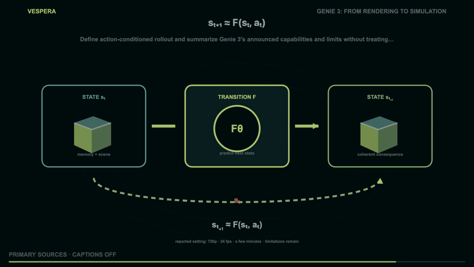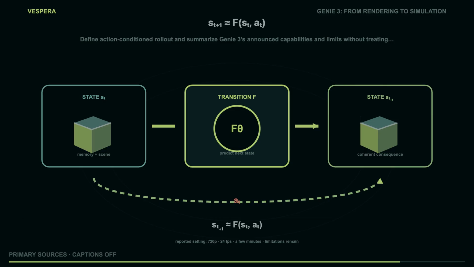Turn the camera away from a landmark and back. Apply an action that should alter one object while leaving another alone. Trigger an event and see whether the environment remains coherent after it. Roll out several steps and measure where the prediction begins to drift. Even when a system passes some of these tests, the result is a bounded capability under a particular interface, data distribution, and horizon. It is not a universal guarantee that every imagined intervention is physically meaningful.